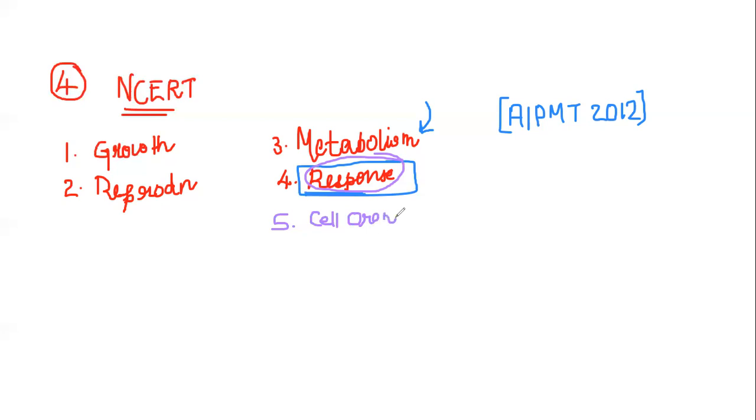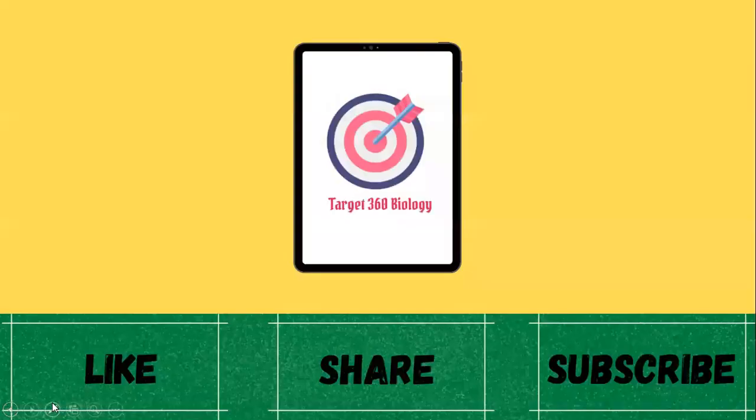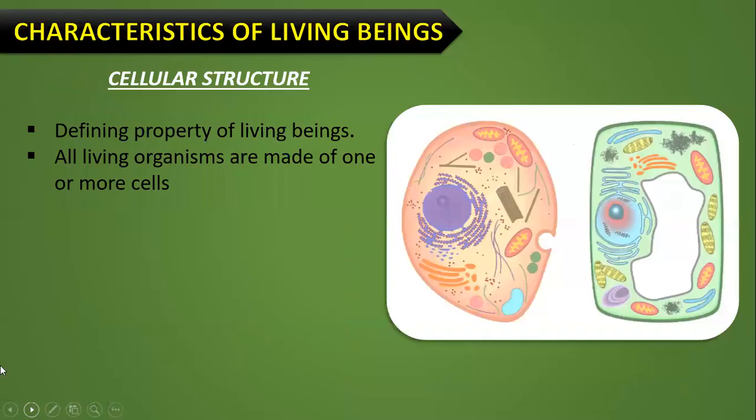You will learn about cell organization as well in certain areas. So anyway, let's get back. Clear, everybody? First of all, let's have a short look at the cell structure. Cell structure can be a defining property of living beings, but as it is not mentioned much in the NCERT, we are not paying too much attention to that. A single sentence has been mentioned, that is all.